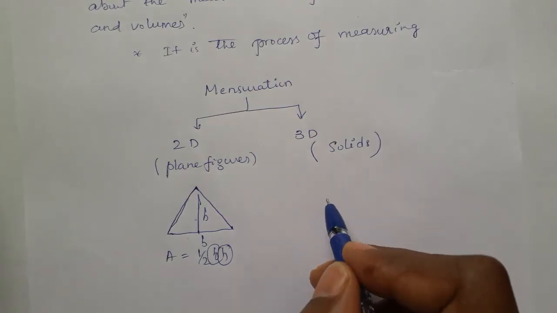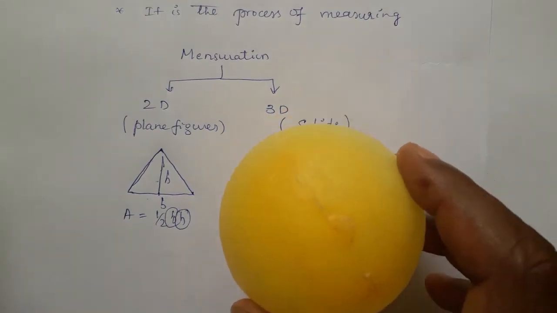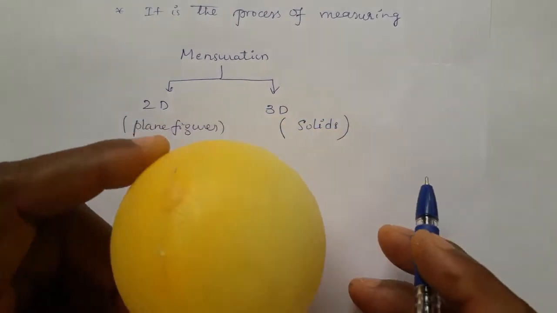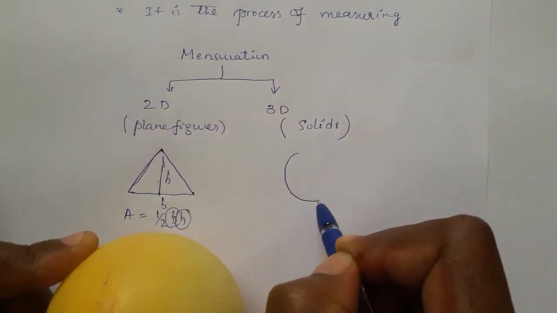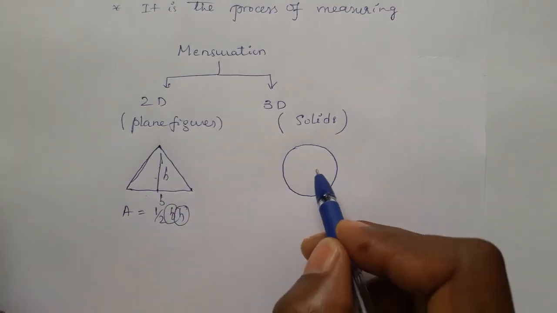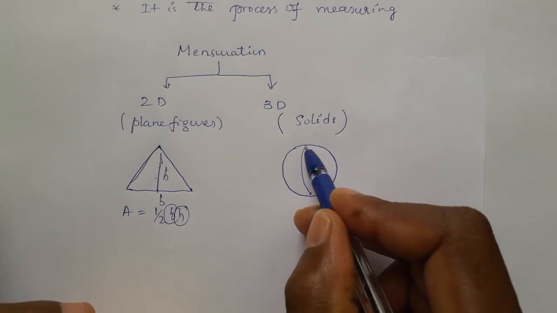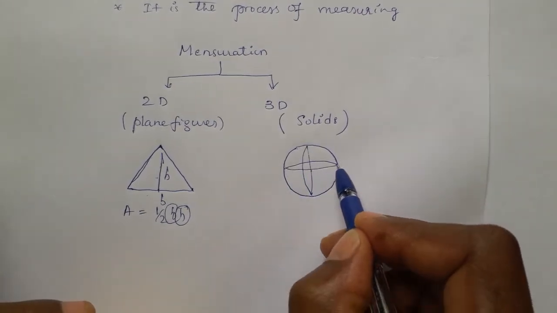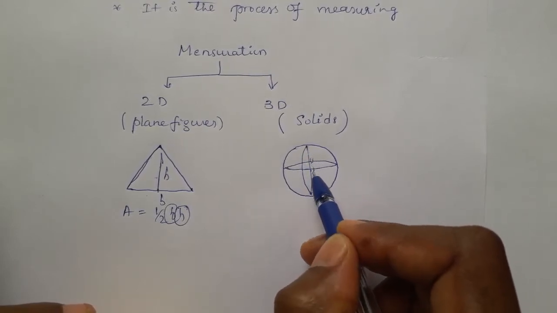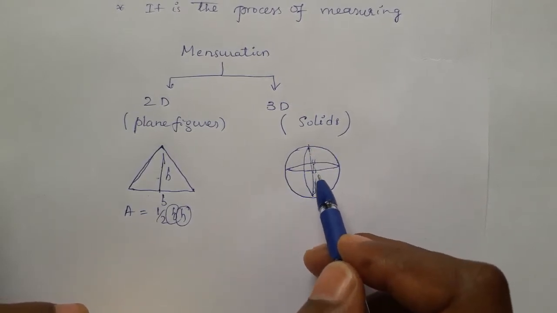Three dimensional, for a three dimensional figure, the example is this one, students. If we are showing a three-dimensional figure, that is a sphere. This is the example of a sphere. This sphere, if we show it on the paper, looks like a circle. Again, a circle comes under plane figure. So don't confuse. A sphere looks like a circle on the paper. We have to imagine it is not a circle, it is a sphere, by drawing some extra lines like this.